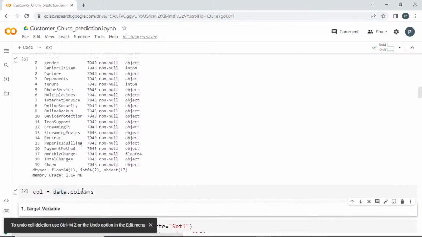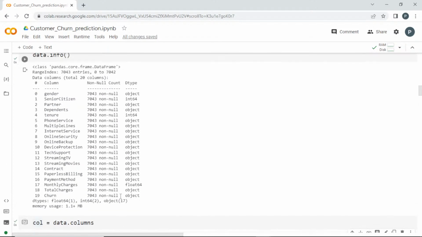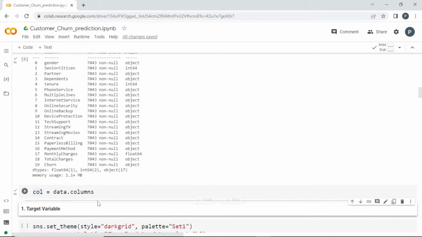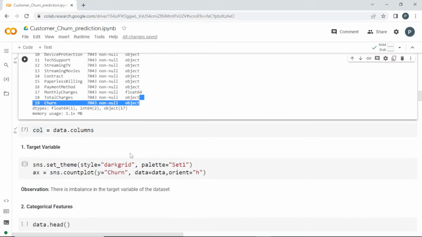Okay, first we are going to analyze the target variable. I want to see the target variable. So tell me guys, what is the target here? What are we going to predict? Tell me guys quickly. What is the target variable here? It is nothing but churn. So we are going to analyze what all is present in churn. That's what I'm going to get.